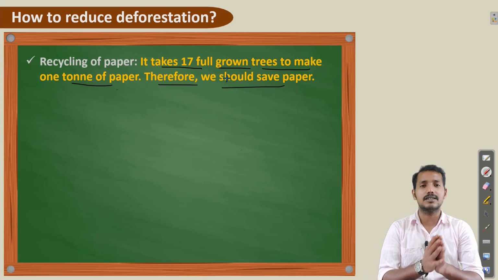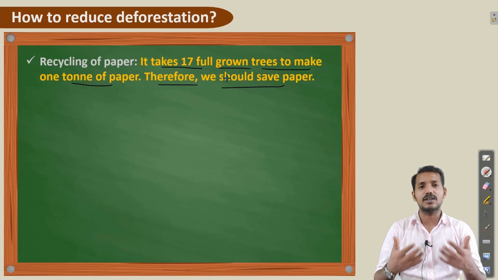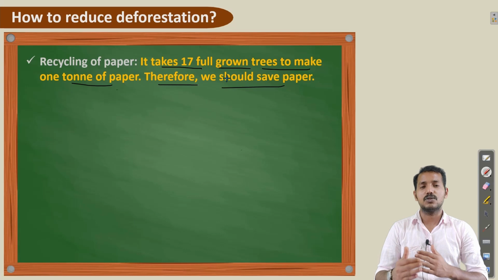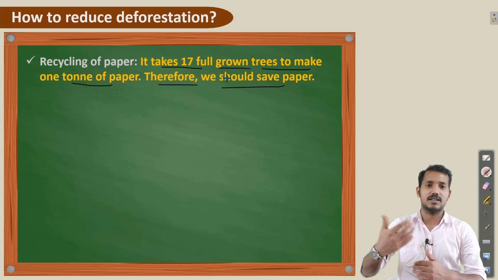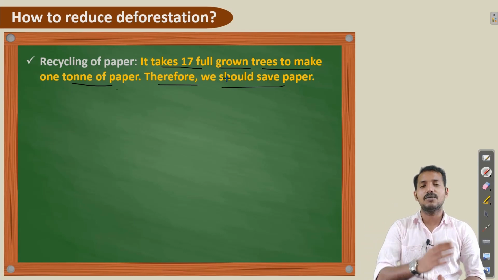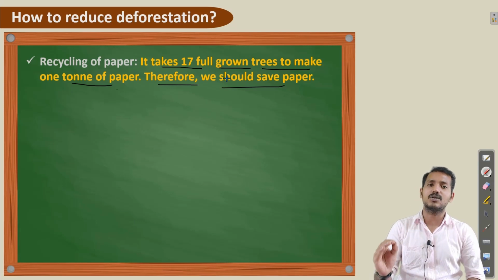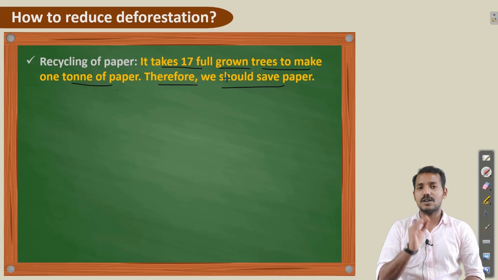Because once we cut the trees, it will take a long time for the trees to grow by themselves. That means to become reforestation. That is the only way we can reduce deforestation. So reforestation occurs naturally, but it's very slow. So what do we need to do?